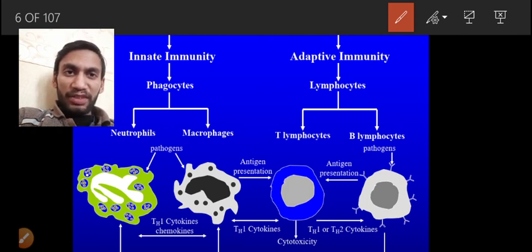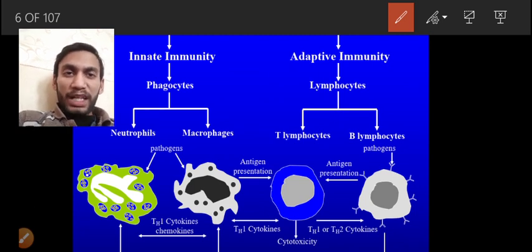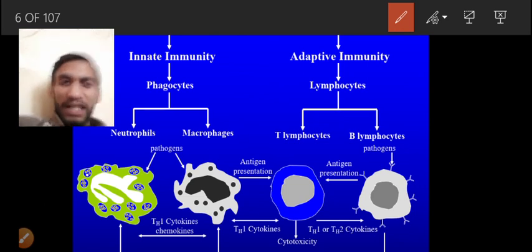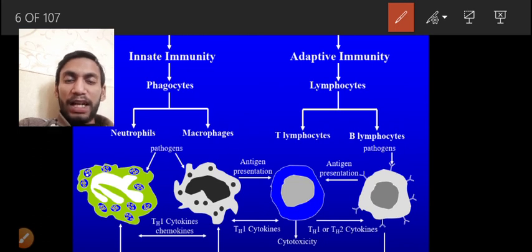But the mechanism of the macrophage, the tissue macrophage, is more lethal because it engulfs the whole pathogen instead of releasing enzymes. So how does it actually work? T helper lymphocytes are mainly of three types, and you have to remember them: T helper 1, T helper 2, and T helper 17. T helper 1 activates chemokines and cytokines. These chemokines inform the neutrophils.